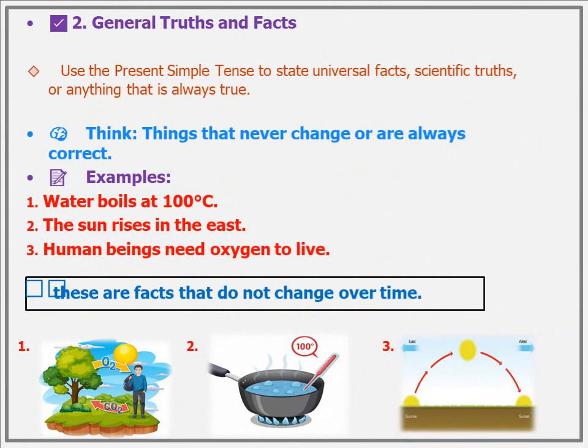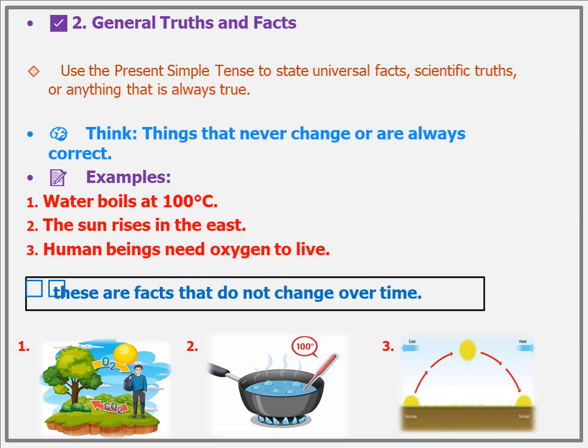General truths and facts. Use the present simple tense to state universal facts, scientific truths, or anything that is always true. Think, things that never change or are always correct. Examples. 1. Water boils at 100 degrees Celsius. Water gets super hot and starts to bubble at 100 degrees. 2. The sun rises in the east. Every morning, Mr. Sun comes up from the east.